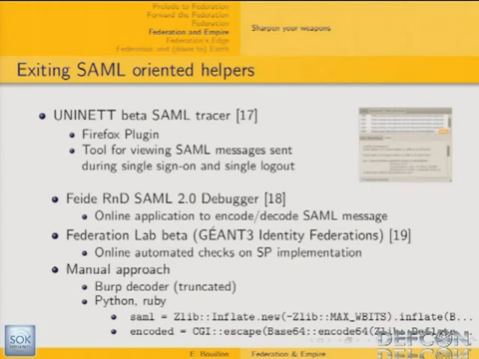It is provided by Identity Federation, part of their initiative called Federation Lab. Basically, it's an online automated check of service provider implementations. If you have a SAML implementation on the service provider side, you can trust the Federation Lab STS, and then ask online for a scan of your implementation. You then get a result of how compliant your implementation is regarding the standard. I'm going to show you the result of this kind of scan just later. And of course, you can always use a manual approach to encode and decode SAML tokens.